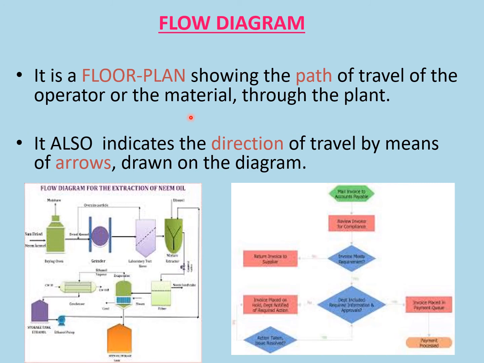Flow diagram, basically, shows the flow sequence. First, which operation will take place, then what next, then what will be next. If yes, then it will go this way, if no, then it will go this way. This is the basic diagram of an industrial process.